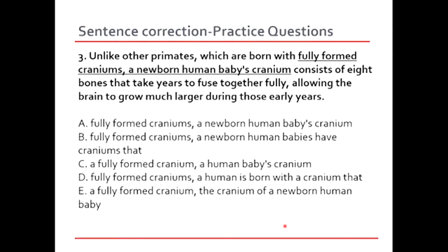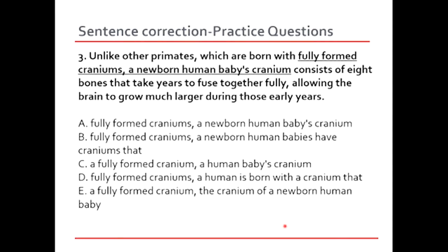Let's see. Okay, option D, fully formed craniums. A human is born with a cranium that, okay, unlike other primates, which are born with fully formed craniums, a human is born with a cranium that. Yes, a human is born with a cranium that. Now this is making sense, so let's look at the rest of the sentence. A human is born with a cranium that consists of eight.